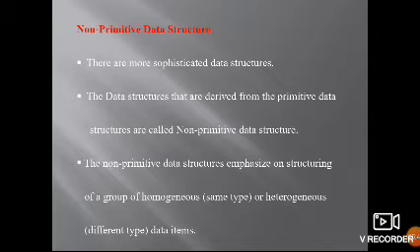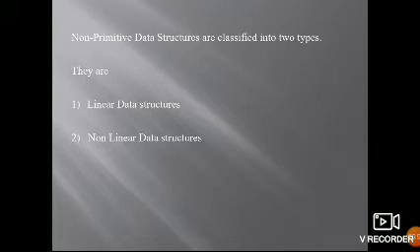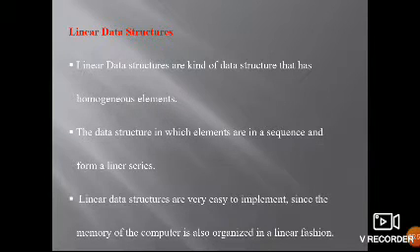Here we use arrays, and strings can also be used. Non-primitive data structures are classified into two types: linear data structures and non-linear data structures. In linear data structures, the data elements are arranged in a continuous, sequential fashion.